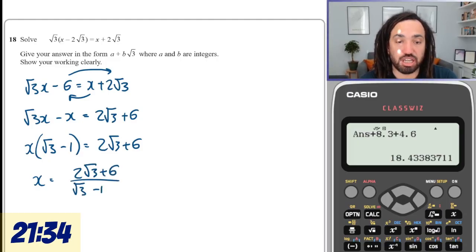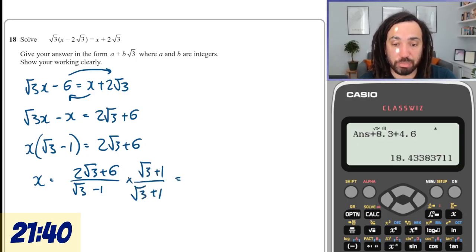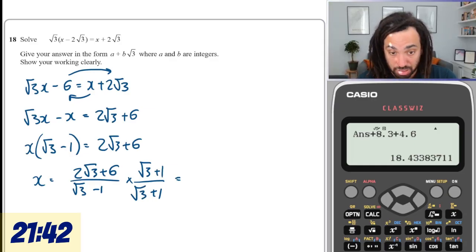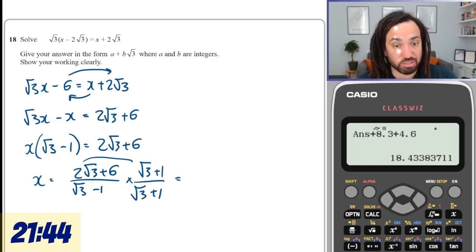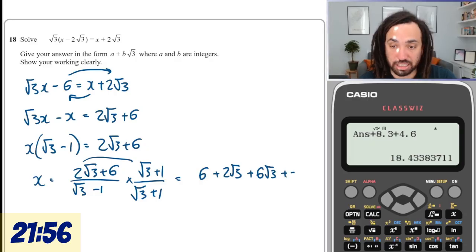like this, but we need to rationalize this, so we've got to times it top and bottom by the denominator, but with the sign changed. So doing the top, that times that is going to be 6. And then plus 2 root 3, and then 6 times root 3 is 6 root 3, and then 6 times 1 is 6.